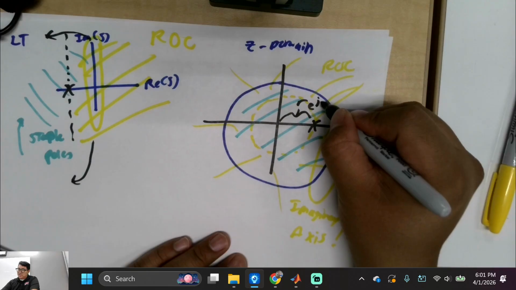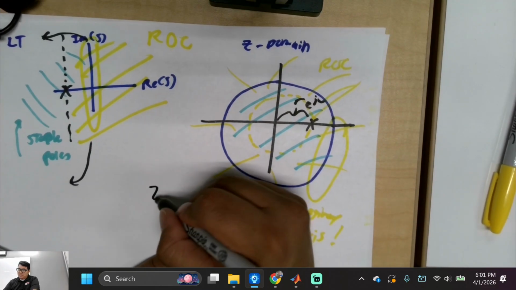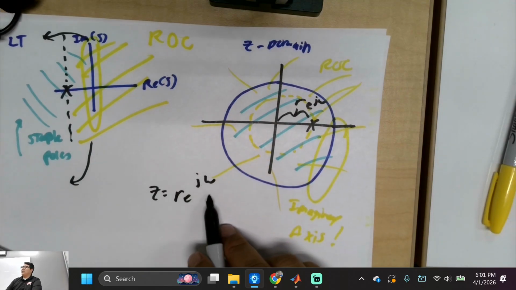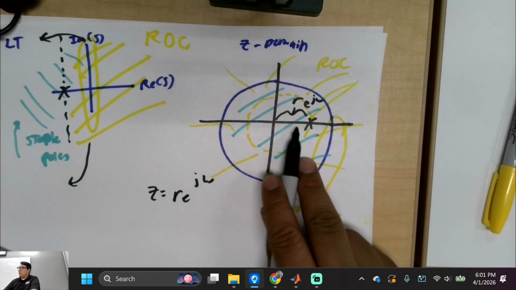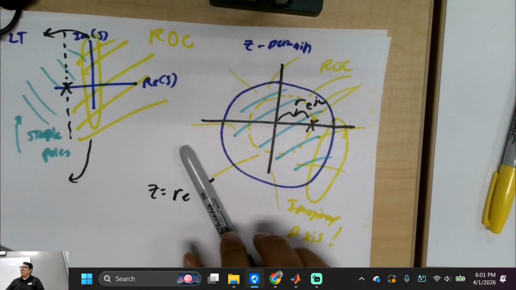Do I want to do this omega or something? I'll just put that right there. Is that cool with everybody? So I can have these poles just dancing around. So now the question is, what about conjugate poles?